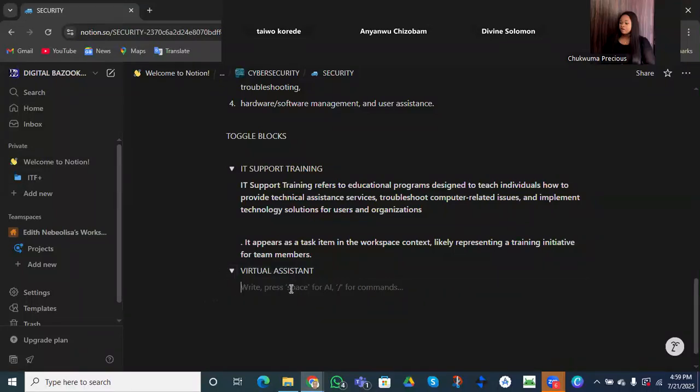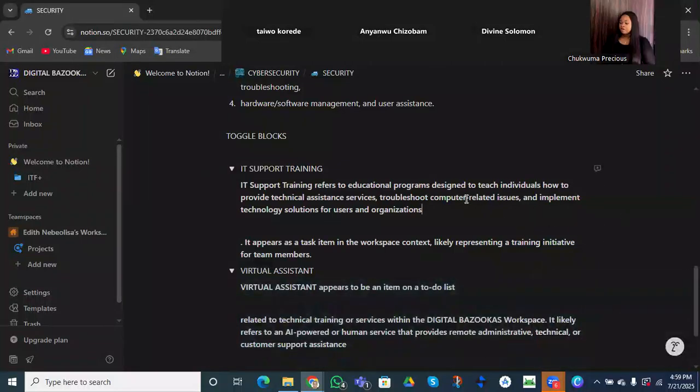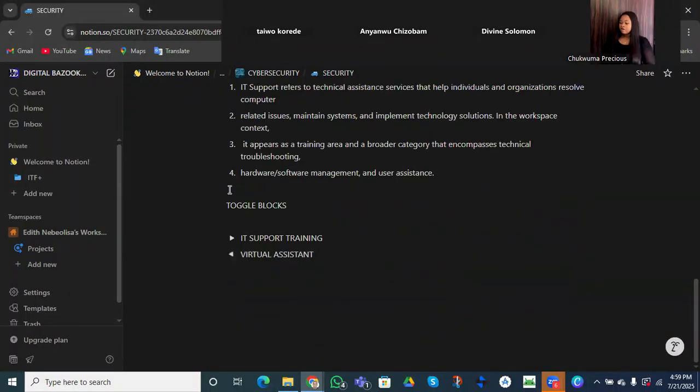So I'm going to click on my toggle list, right? This is my toggle list. Then I'm going to insert inside again. Do you understand? So I can actually use a toggle list block to arrange my work. I'm going to click on all these, and my work is going to be very neat and properly arranged using my toggle list.